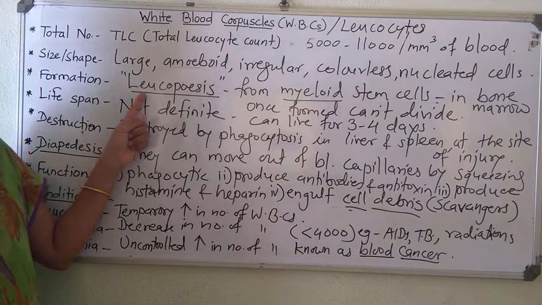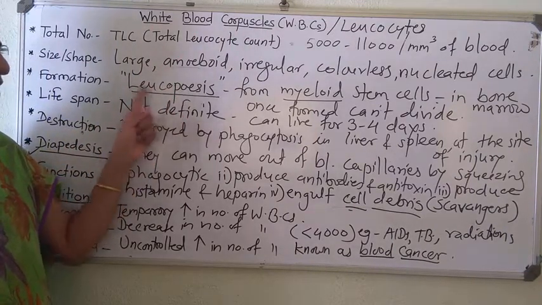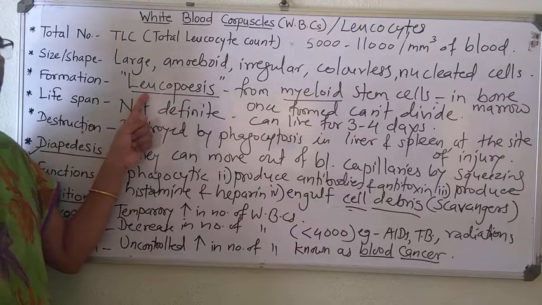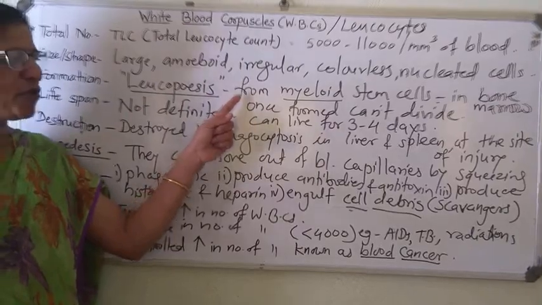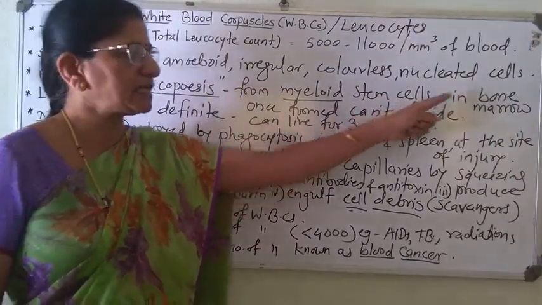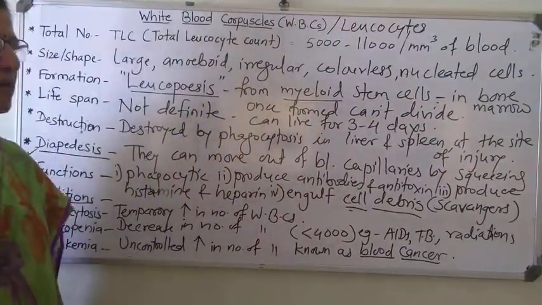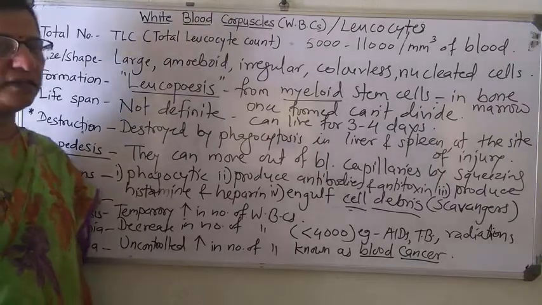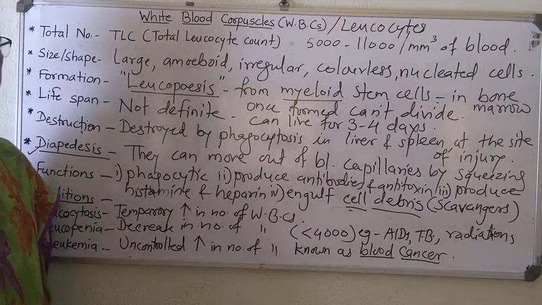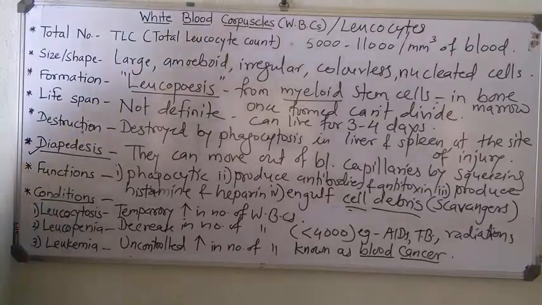Leuko means white blood cells, poiesis means generation. This leukopoiesis occurs from myeloid stem cells, basically in bone marrow. In addition, they are also formed in lymph nodes, spleen, tonsils, thymus, Peyer's patches of intestine, etc.